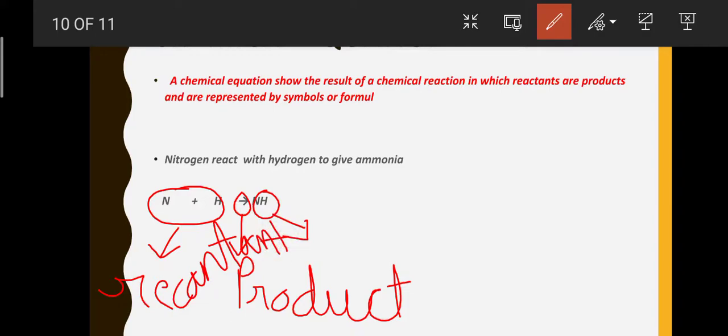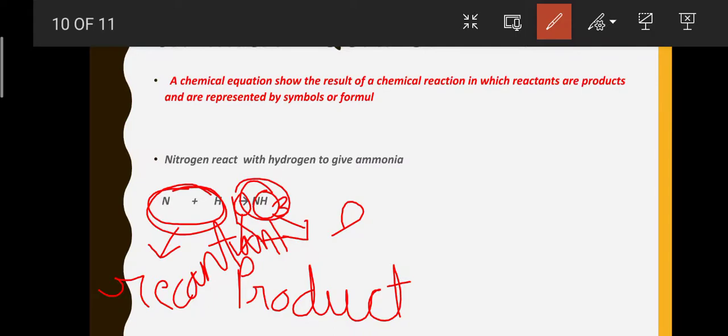Now NH3 is our product. These are the products, and they are placed after the sign of the arrow. Now the number of atoms of each element on the left hand side should be the same as the number of atoms on the right hand side.